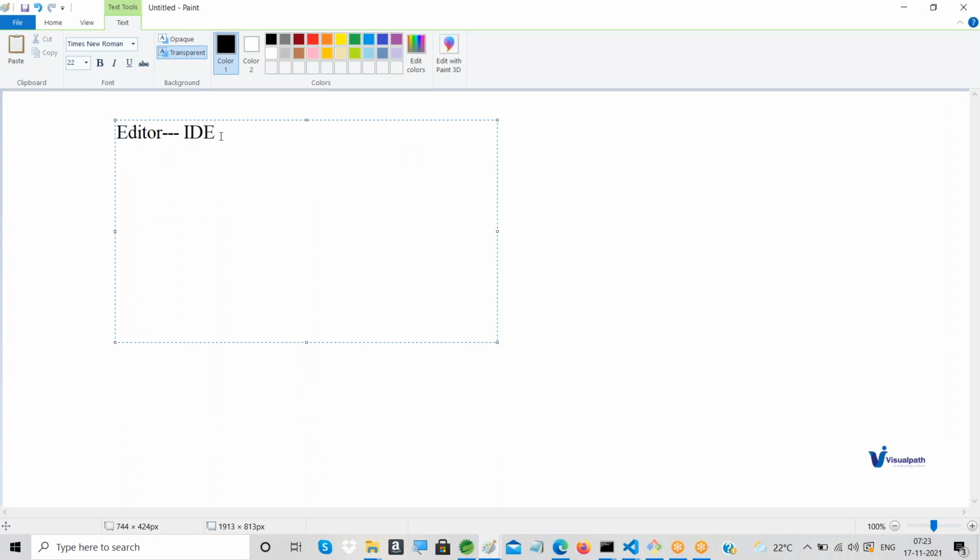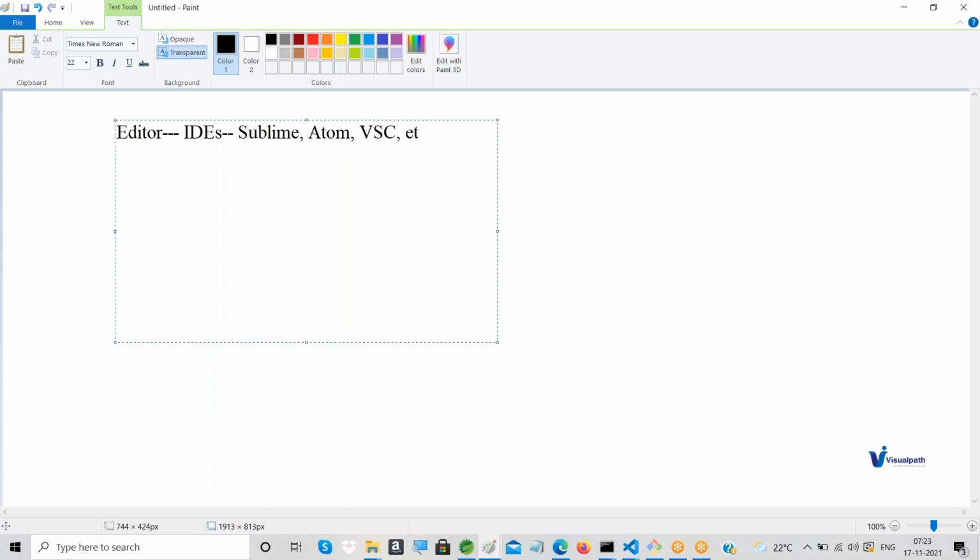In the market we have different IDEs, like Sublime Text, Atom, and even some from Eclipse, and Visual Studio Code, VSC, as we call it.